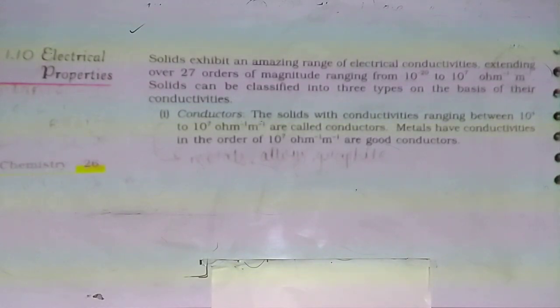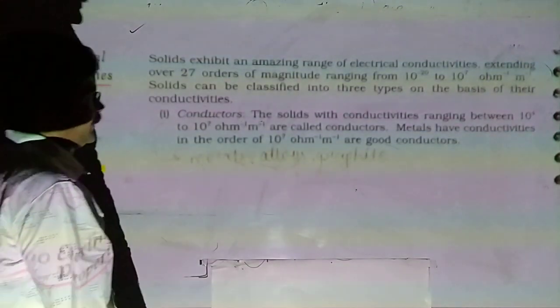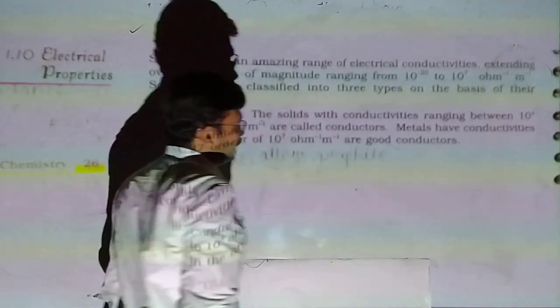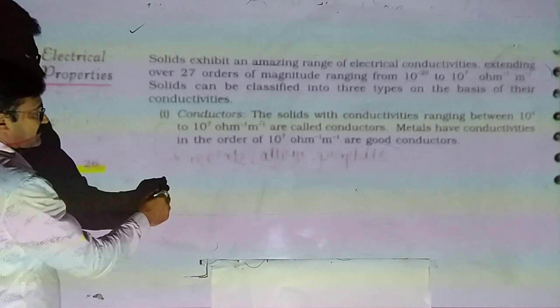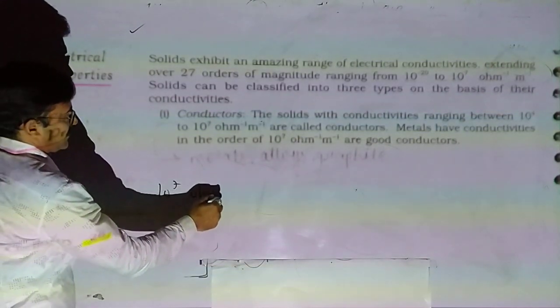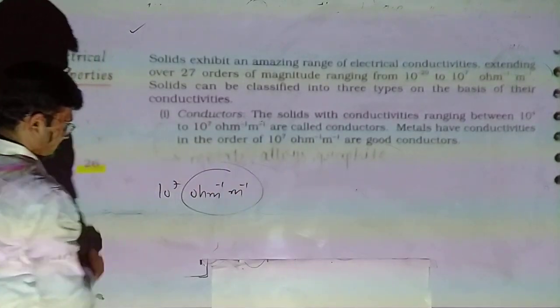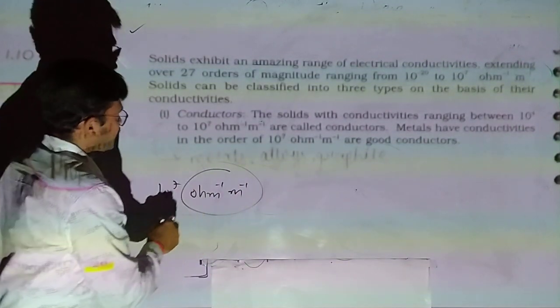We are using many solids, but all the solids are not conductors of electricity. Some of them are non-conductors, some of them are conductors, and some of them are semiconductors. So the range extends over 27 orders, from 10 raised to minus 20 to 10 raised to 7. What is the unit? Per ohm per meter. What is that?